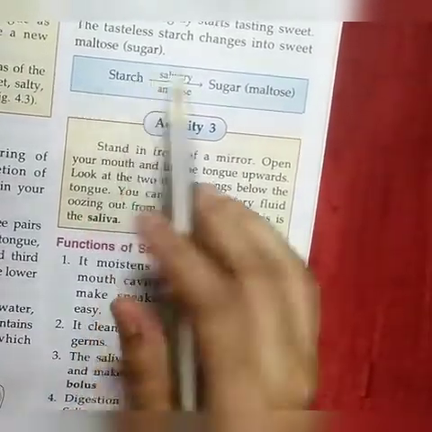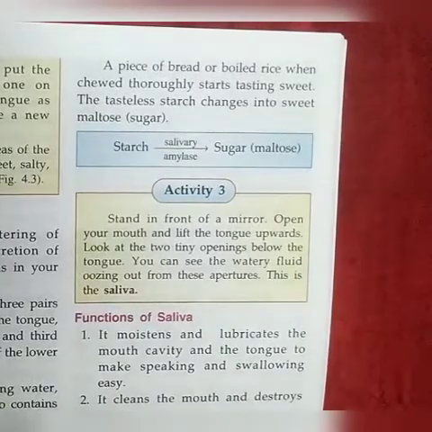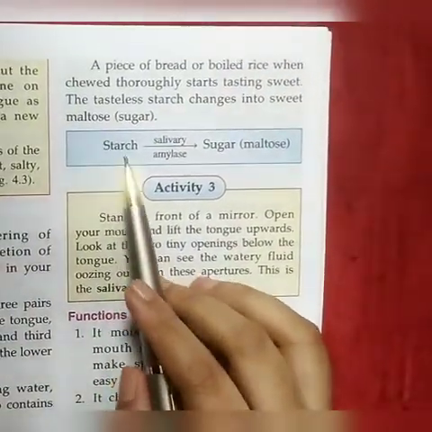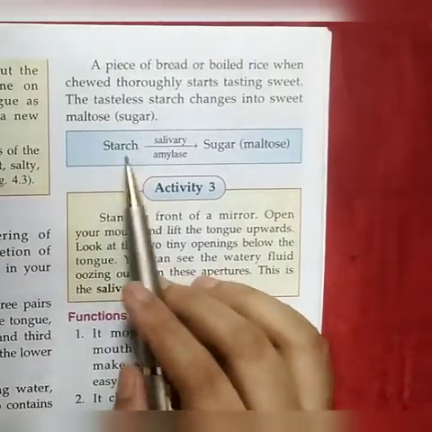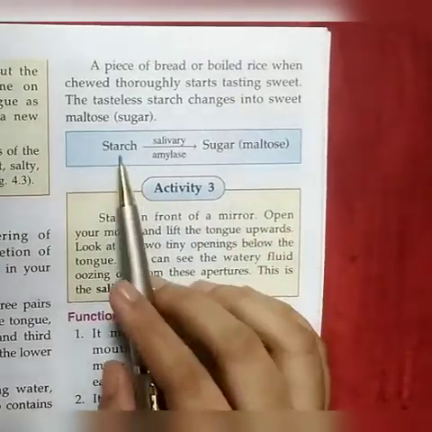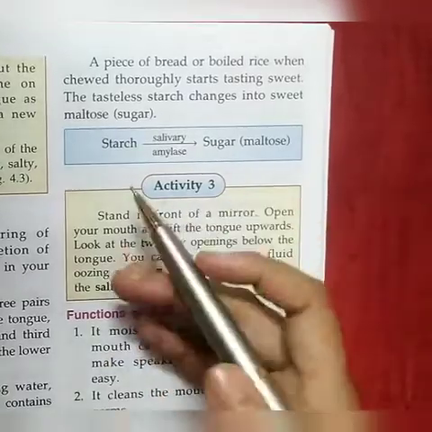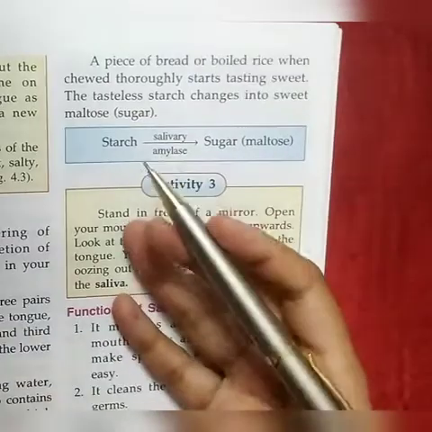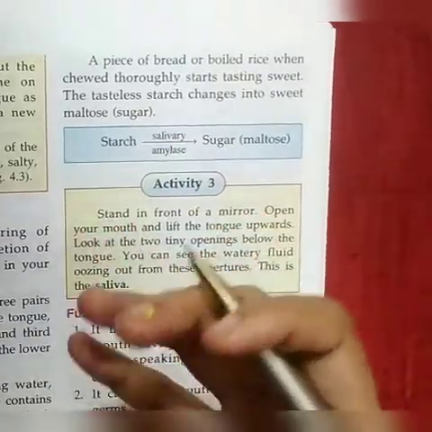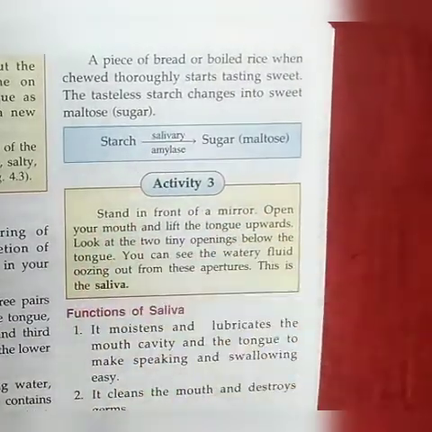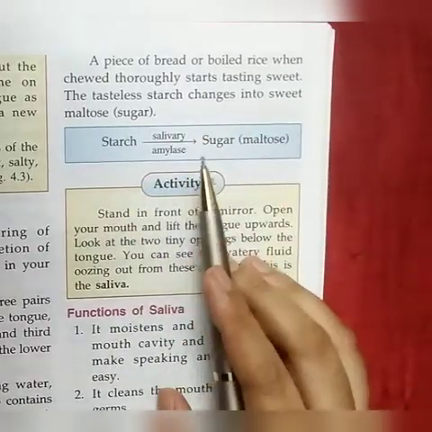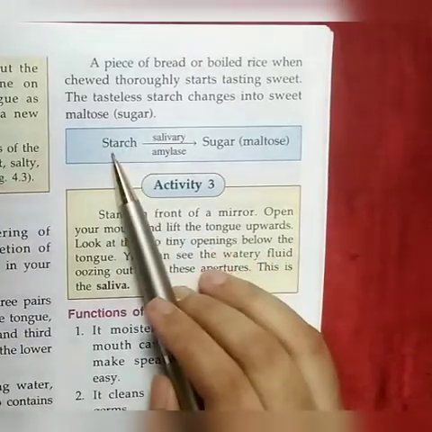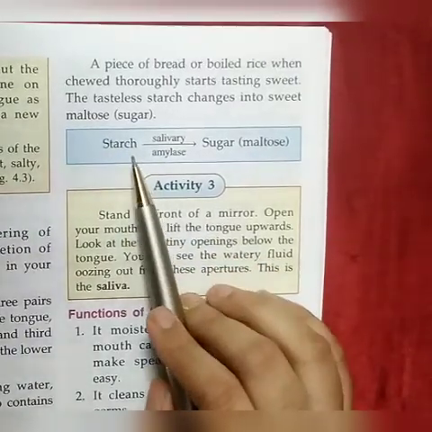See, the food we are taking contains carbohydrates, and one complex carbohydrate is starch. When we take a piece of bread or boiled rice and chew it, it starts tasting sweet. Why does it start tasting sweet? Because there is starch in the piece of bread or in the boiled rice.